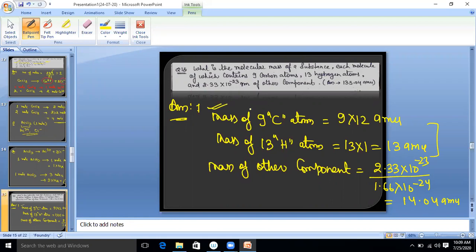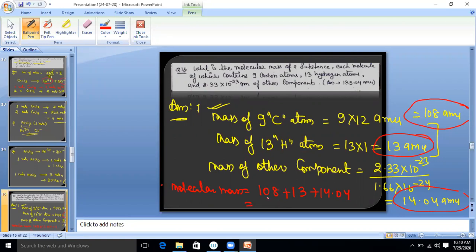So what is the mass of 9 carbon atoms? 108 AMU. Clear? Look at 108 AMU. Total hydrogen atoms 13 AMU. Another component 14 AMU. And this all together forms a molecule. So what is the molecular mass? Final answer, molecular mass is equal to 108 plus 13 plus 14.04. After solving, the answer in this case is 135.04 AMU. Clear or not?